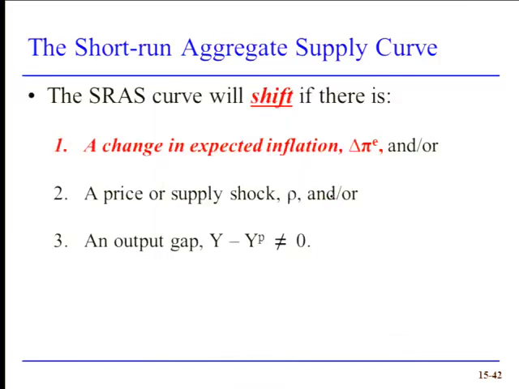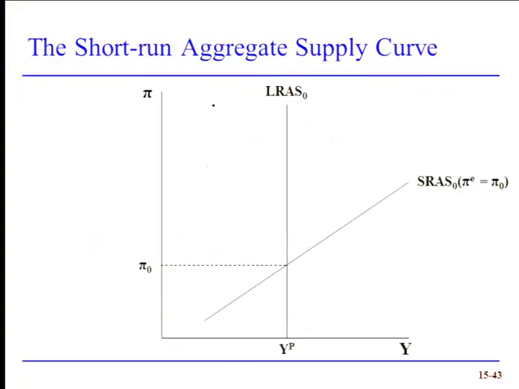Okay, now let's think about what would cause the short-run aggregate supply curve to shift. Remember, the short-run aggregate supply curve has three factors in it: expected inflation, the output gap, and price shocks. So any one of those three could cause inflation to change. Let's look at each one of them. In this case, let's suppose that there's an increase in inflation expectations. If the economy starts at point A, and then there is an increase in inflationary expectations, the short-run aggregate supply curve will shift up.